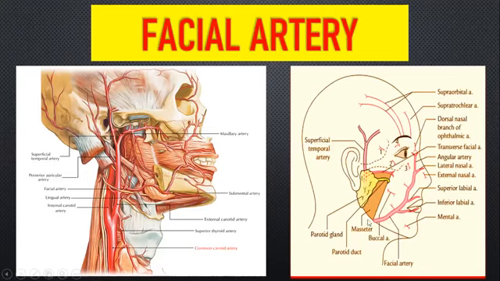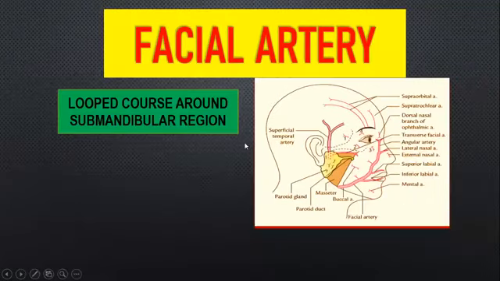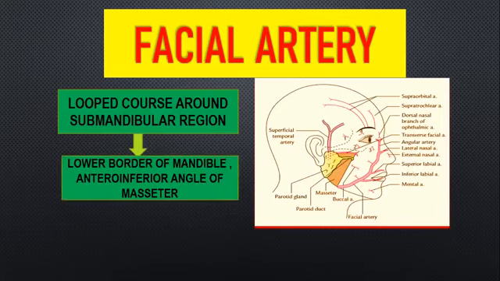So here you will have your submandibular gland. Your facial part of facial artery is going to have a looped course around your submandibular gland. And after that, this is your inferior aspect. Antero-inferior angle of your masseter, it is going to enter the facial region. So after the looped course around the submandibular region, it is going to cross the lower border of mandible at the antero-inferior angle of the masseter.